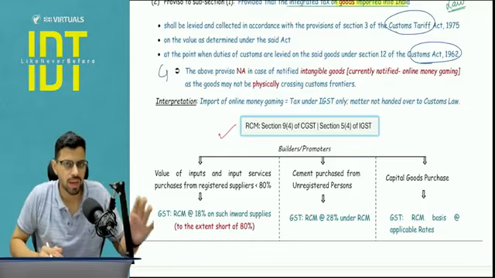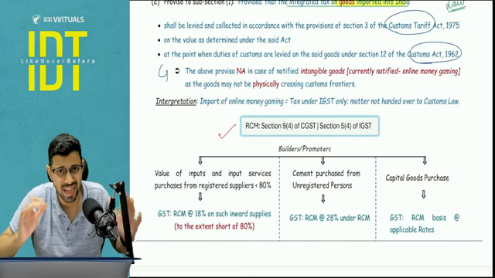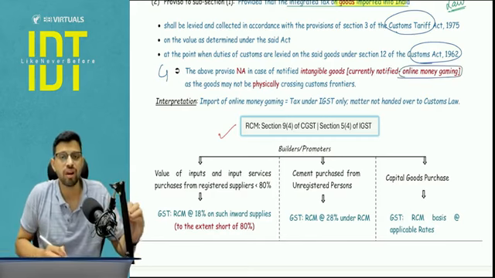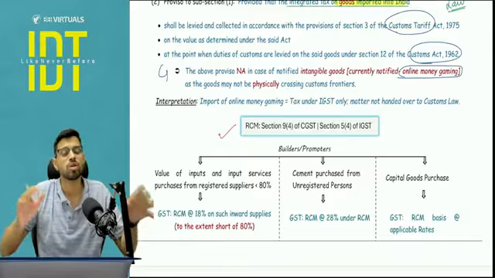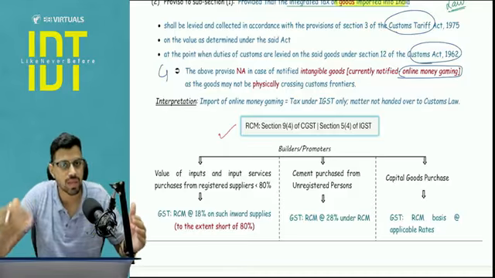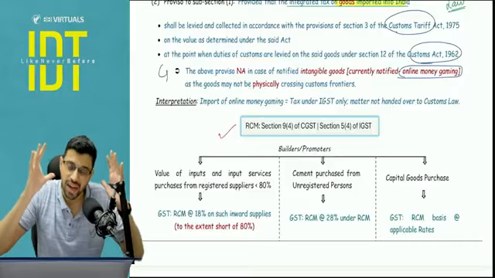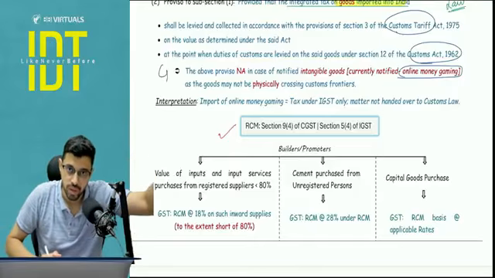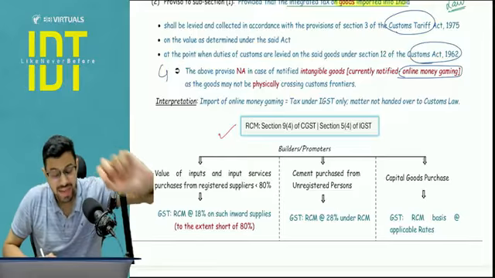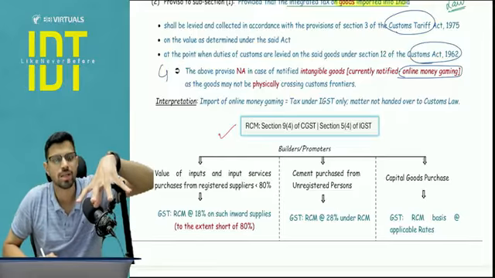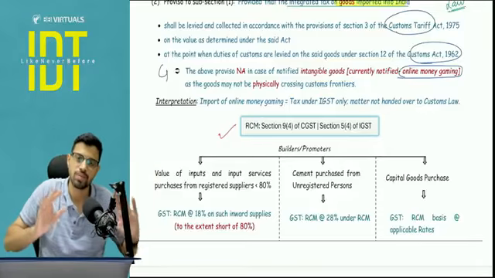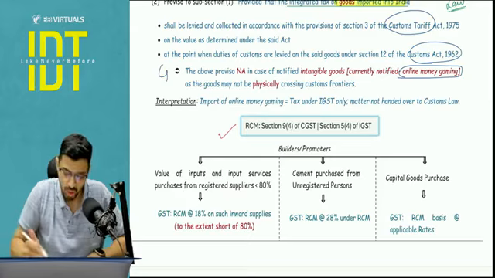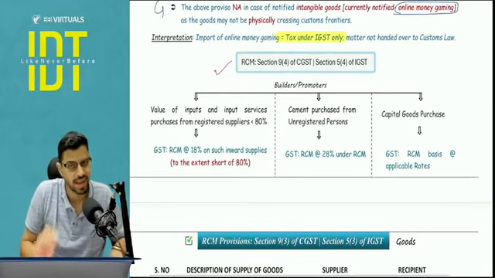But this proviso is not applicable on notified intangible goods, that is currently the online money gaming. Currently the notified good is online money gaming. Now why so? Because online money gaming is not going to be physically crossing the custom frontiers of India, hence the taxation aspect of online money gaming, which is a good, because every actionable claim is a good. You remember the goods definition. That's the reason that on the online money gaming, the power to tax has been retained in the GST law. It is not handed over to the customs law. So here the taxation is going to be under IGST law only.